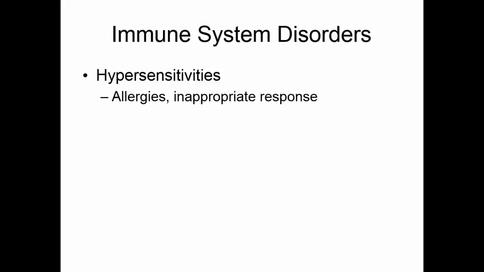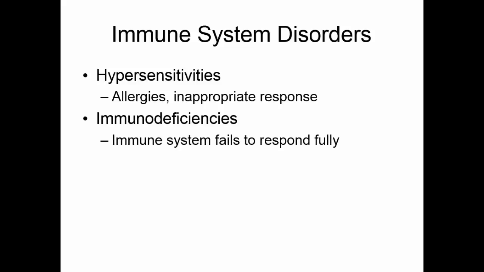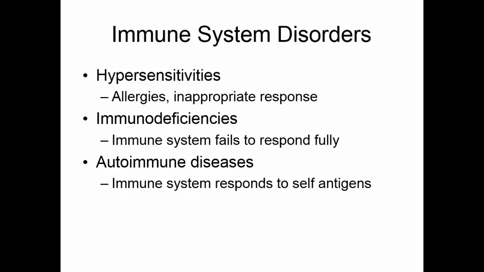Basically, there are three categories of immune system disorders. We have hypersensitivities. These are your allergies. Here the immune system responds inappropriately to something that's not threatening. Immunodeficiencies are when the immune system fails to respond fully to a threat. And autoimmune diseases occur when the immune system responds to self-antigens inappropriately.